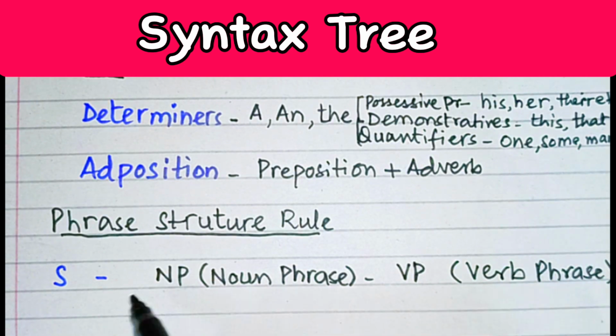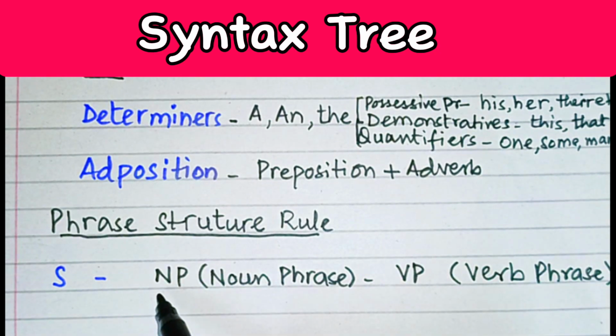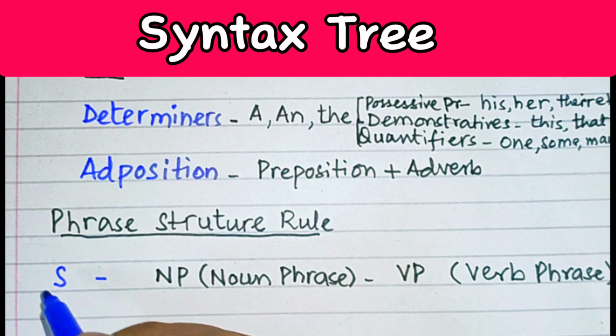We should know that a sentence must have a noun phrase and a verb phrase. The noun phrase is the subject of a sentence and the verb phrase is going to act as a predicate. So without a noun phrase and a verb phrase, we can't have any sentence. So S stands for sentence over here.